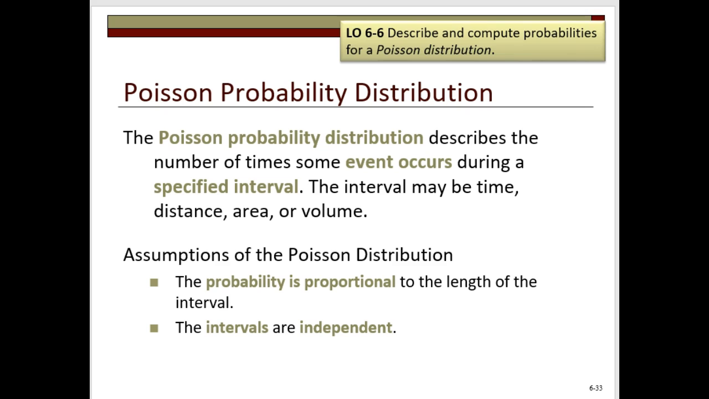So we observe two assumptions when using the Poisson probability distribution. One is that the probability is proportional to the length of the interval, and two, the intervals are independent.